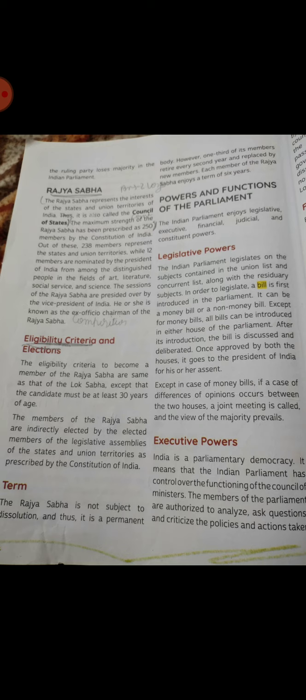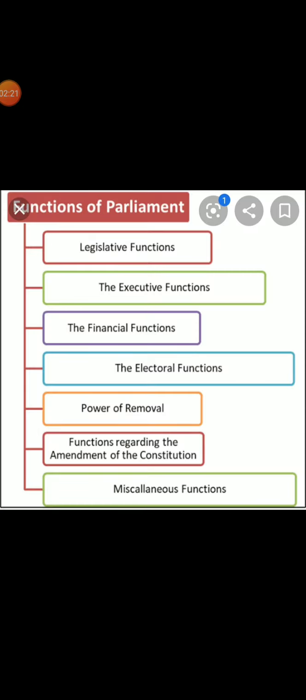What are the power and functions? First, the Indian Parliament enjoys the legislative, executive, financial and judicial power. You can see the picture on the screen. It is depicting the functions and powers at the same time. The first is the legislative, then comes the executive function, then comes the financial powers. Electoral means judicial. Power of removal means you can remove any person from the position at any time.